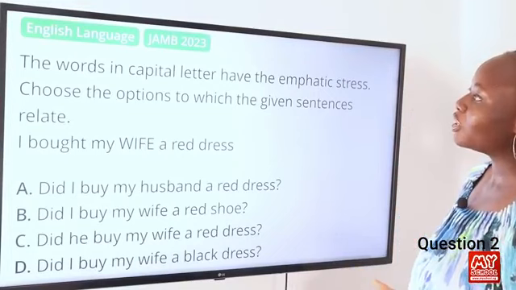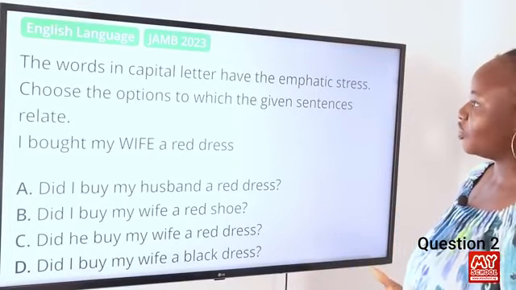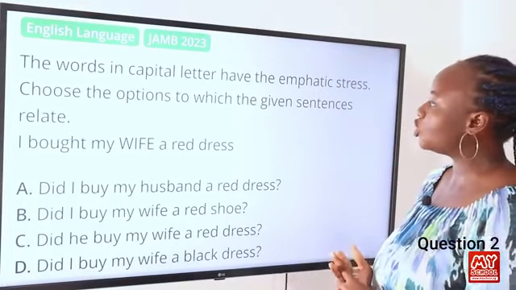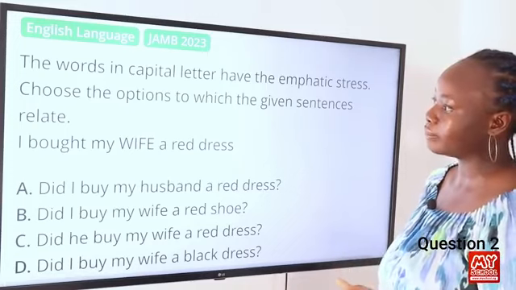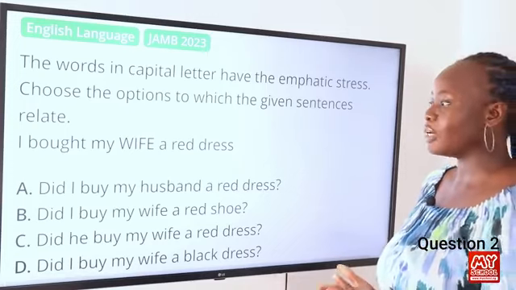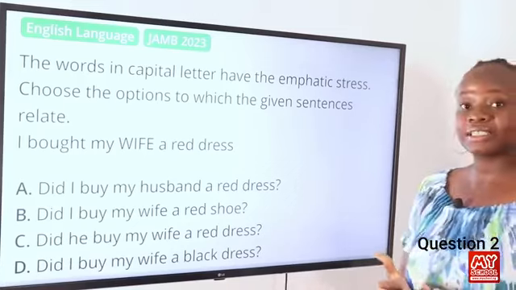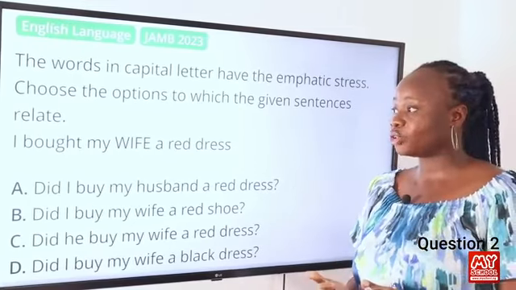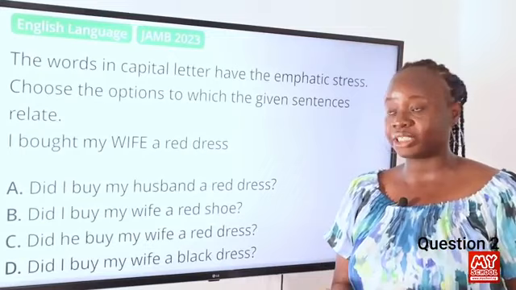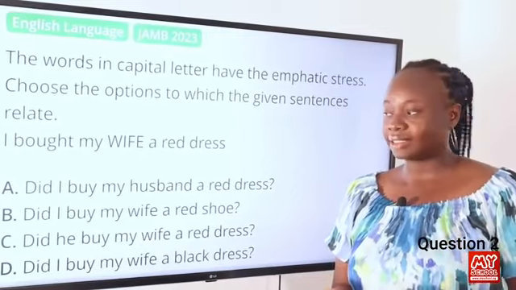The question says, the words in capital letter have the emphatic stress. Choose the option to which the given sentences relate. I bought my wife a red dress. So you can see from previous videos, emphatic stress has to do with the placement of greater stress on a particular word in a sentence.